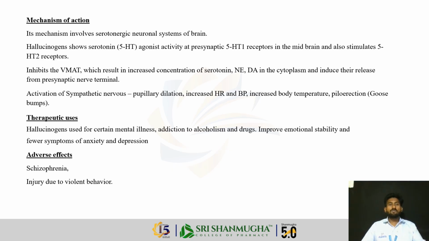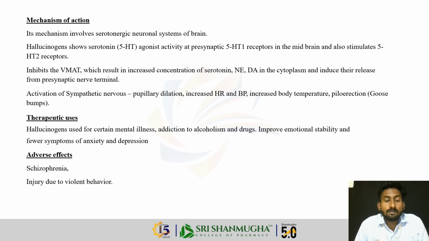So, what is the mechanism by which hallucinogens produce hallucination? The mechanism involves the serotonergic neuronal system of the brain. Hallucinogens show serotonin, 5-HT, agonist activity at presynaptic receptors like 5-HT1 in the midbrain, and also stimulate the 5-HT2 receptor.